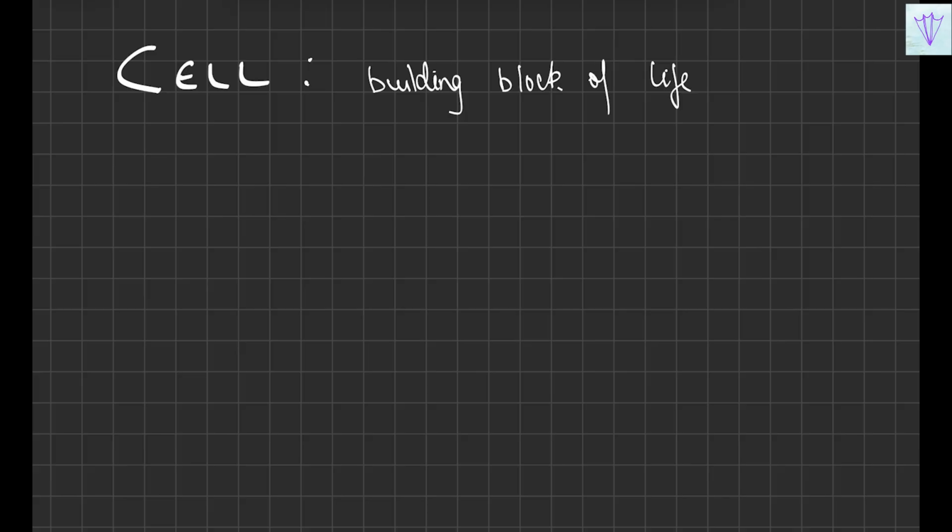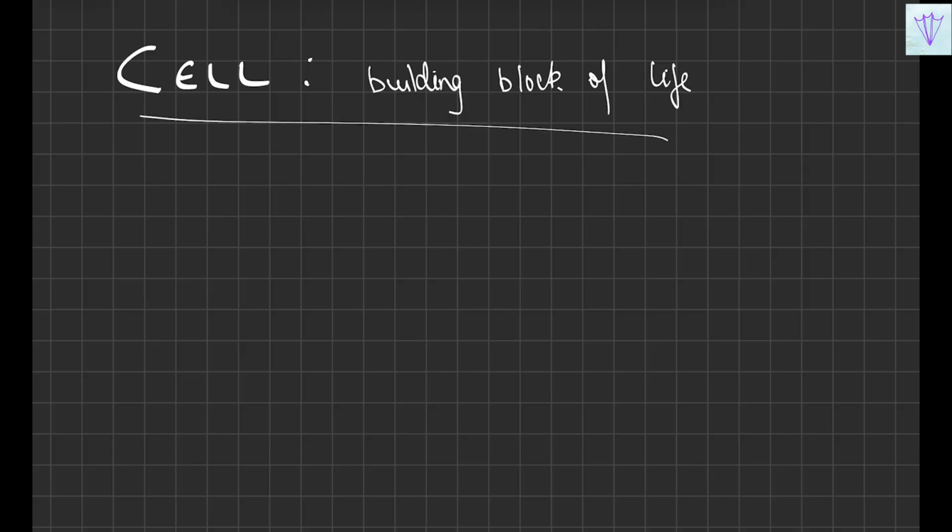We are starting with the chapter Cell, which is the building block of life.